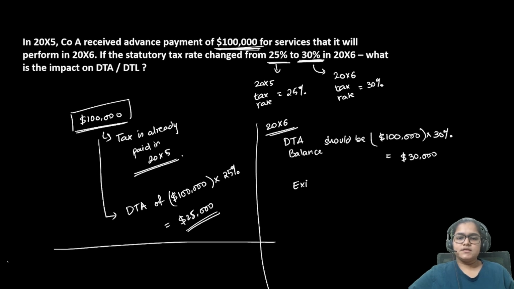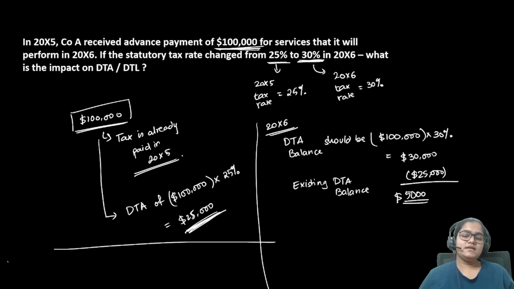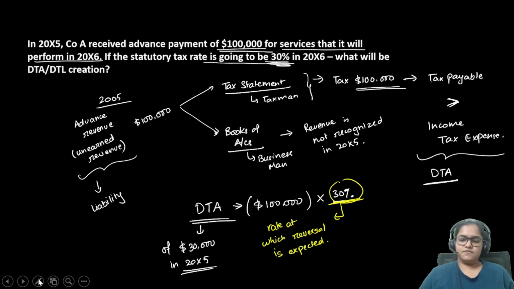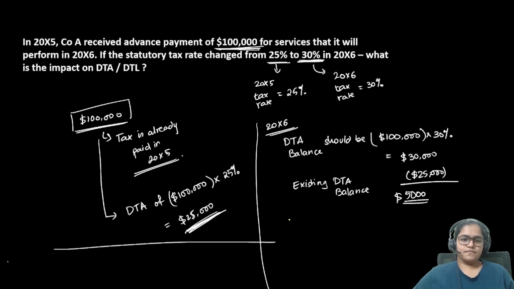What is the existing DTA balance? The existing DTA balance is 25,000. The DTA balance should be 30,000. I have a balance of 25,000, which basically means that my DTA balance needs to increase by $5,000. And that is your final answer. DTA should increase by $5,000.